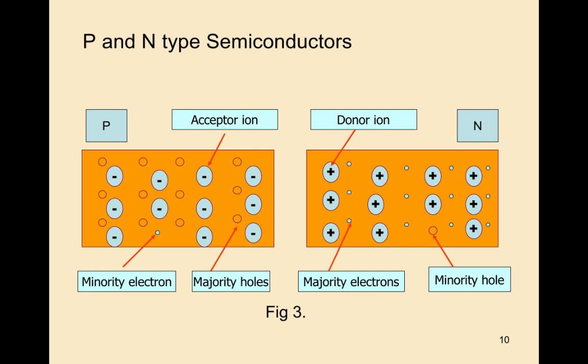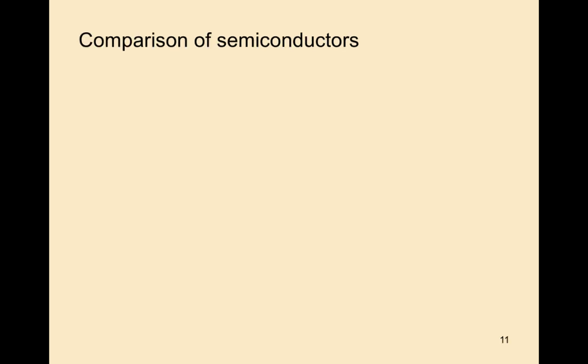So what are the majority carriers in a p-type semiconductor? Holes. Minority carriers are electrons, and this is the acceptor ion. In the case of an n-type semiconductor, electrons are the majority carriers and holes are the minority carriers. The ions here we call donor ions. Observe this diagram carefully. So we understood the majority and minority carriers in p and n-type semiconductors.